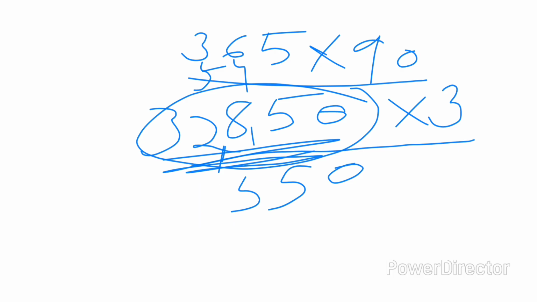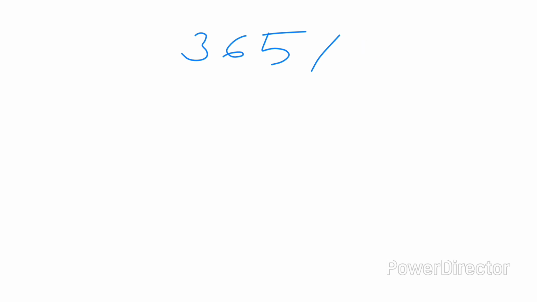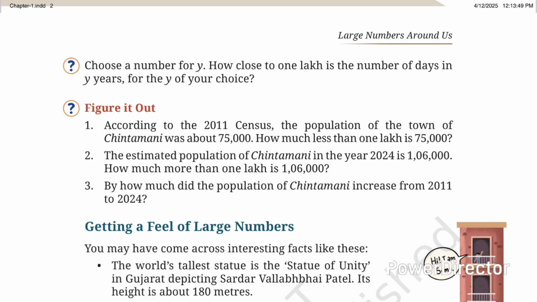Okay, like this you have to take the number of years, that is the value of y of your choice, and then find out if we get the value nearest to 1 lakh or not. Now you also check or test this question of your own choice by taking the lifetime value of y as 91, then 88, like this. But here I chose 90 years. Then also it is very less. Yes, sir. You should take more than that, 91, 93, like this.